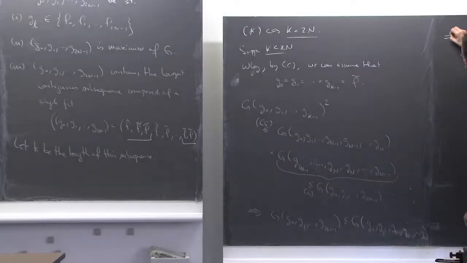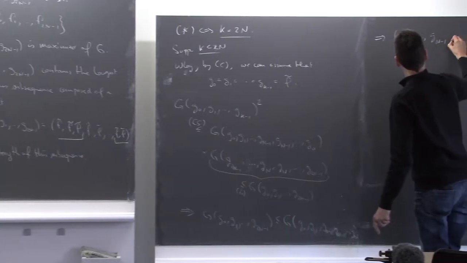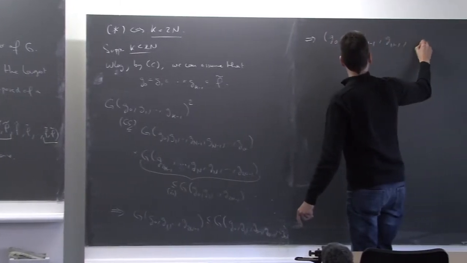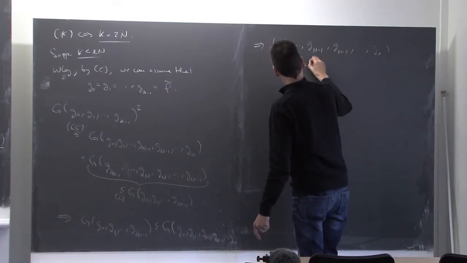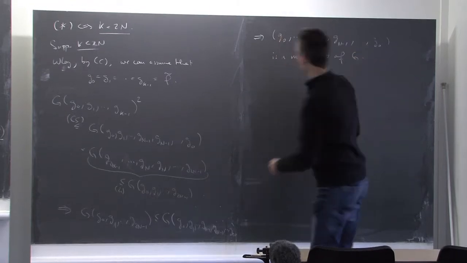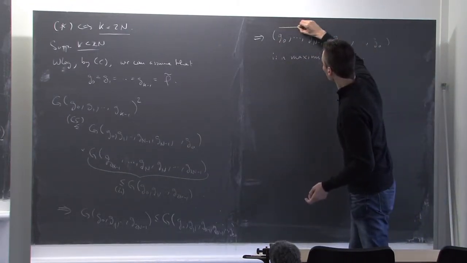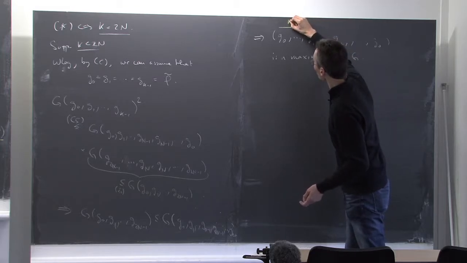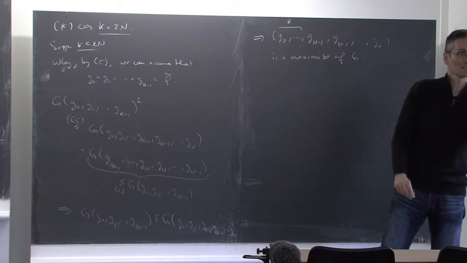So this implies that the sequence G0, ..., G_{n minus 1}, G_{n minus 1}, ..., G0 is a maximizer of G. Now we know that here I have a sequence of length k composed of f tilde, f tilde, f tilde.